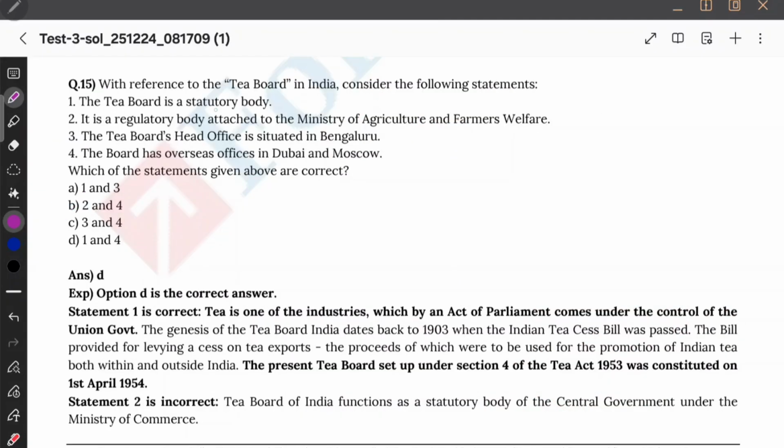And option B. See, the question is on the T-board. T-board is a statutory body and it has offices over Dubai and Moscow. I don't know why this question was asked. I think it's a previous year question. It must have happened overseas, that's why this question came, right?